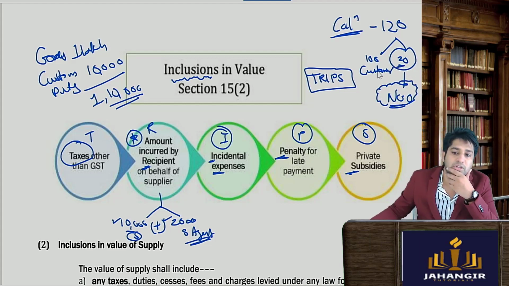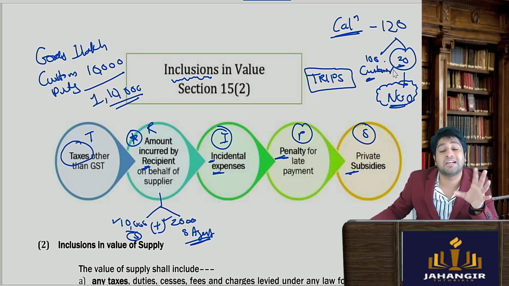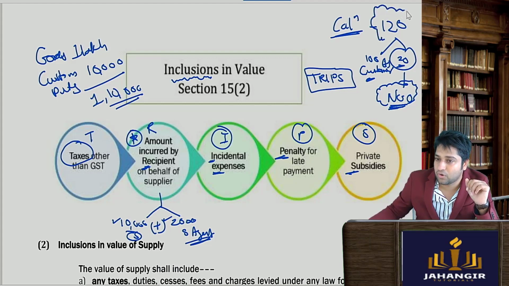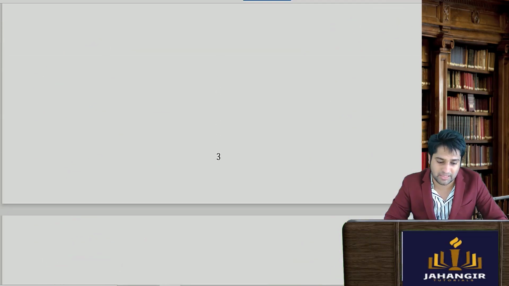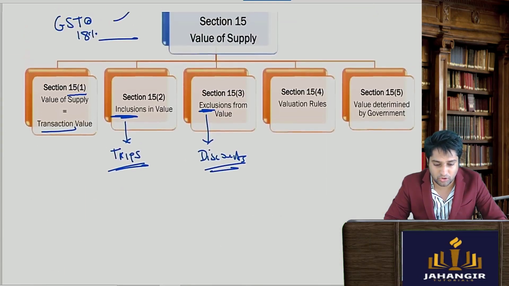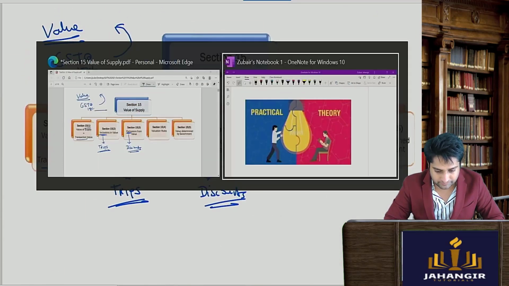Now the question comes up: the customer is paying 100 only, so what value should GST apply on? Since it's a private subsidy received from a private body, not the government, we will include it in the value of supply and GST will be levied on 120. So all this is to be included and discount is to be excluded. I think we are good to go for the sums.